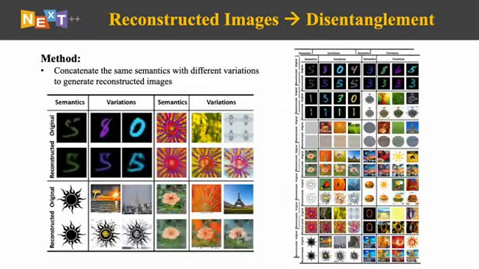Then we show the experiments. Firstly, we show the reconstructed images to validate our disentanglement principle. We mainly visualize the results in 2 datasets, NICO, ColoredMNIST, and DomainNet. We concatenate the same semantics with different variations to generate reconstructed images. We can tell that the semantics and variation are perfectly disentangled in the feature space.